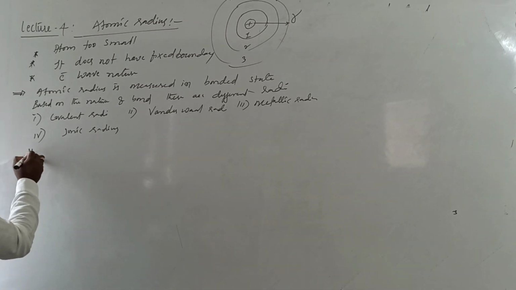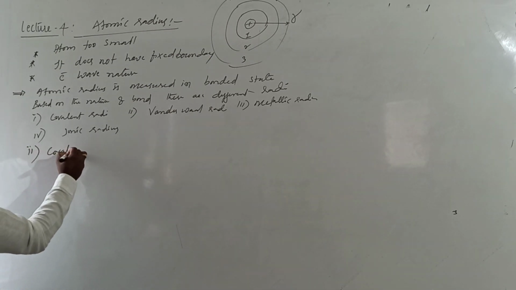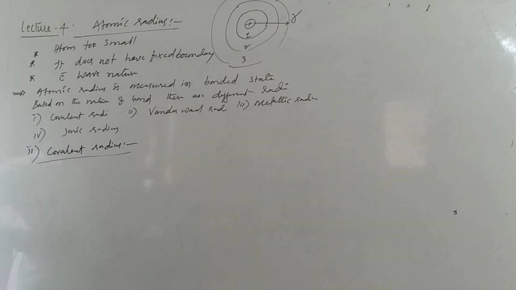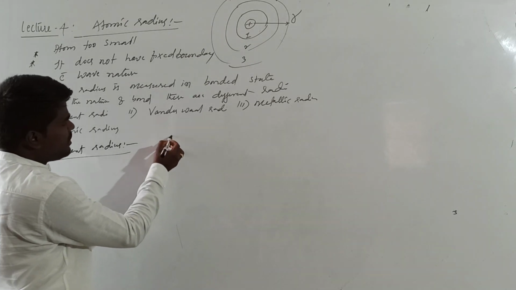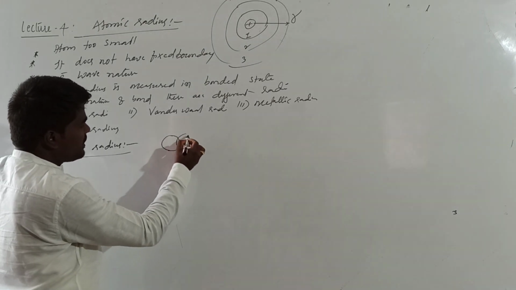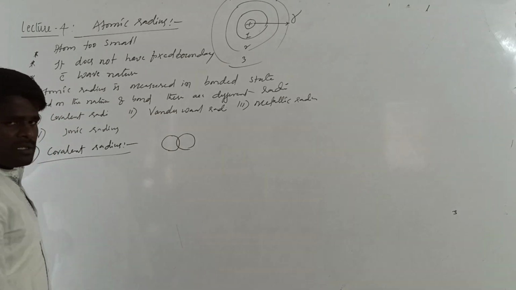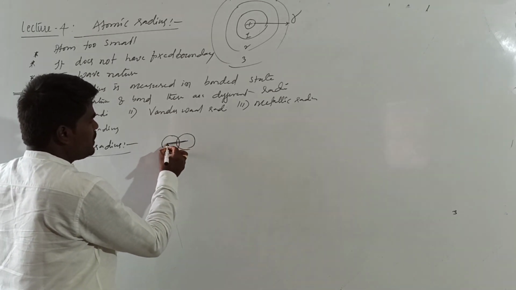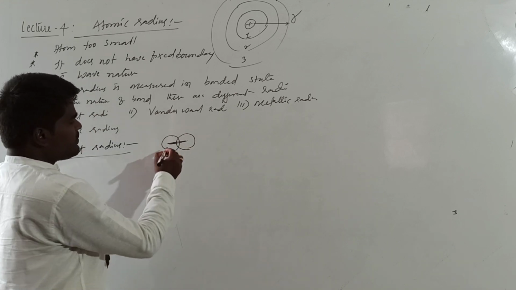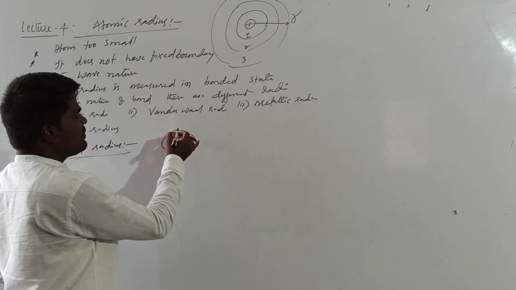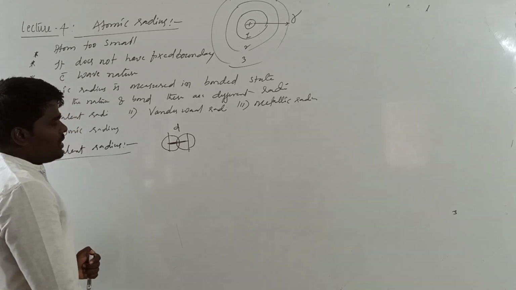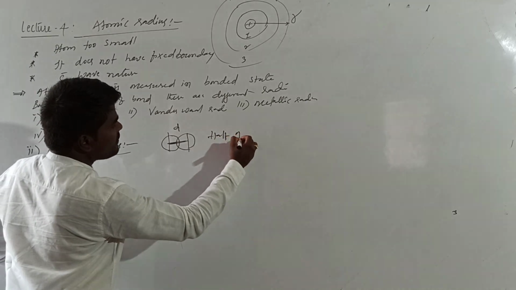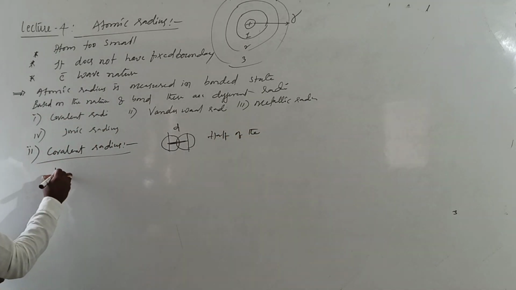What is the first one? Covalent radius. Covalent radius means, right? Generally, how is the covalent bond formed? By the overlapping of atomic orbitals. If you take a diatomic molecule, here the internuclear distance between these two bonded atoms will be called the bond length, which is denoted with d. Here, the covalent radius is defined as half of the internuclear distance.